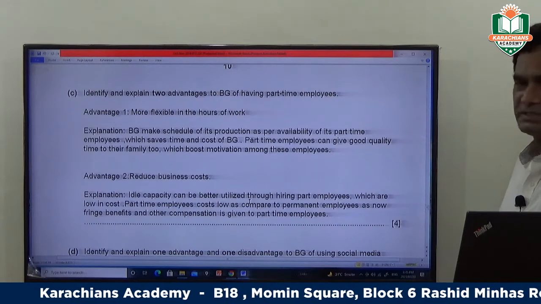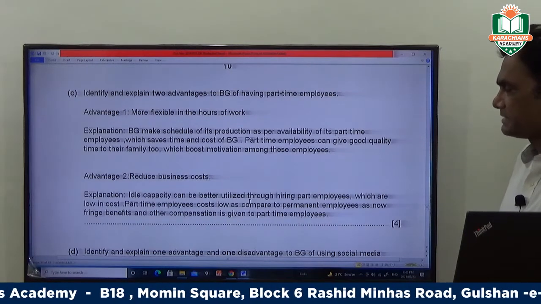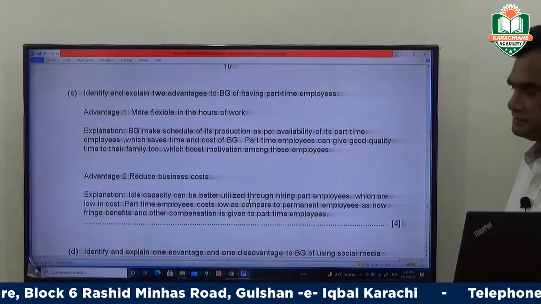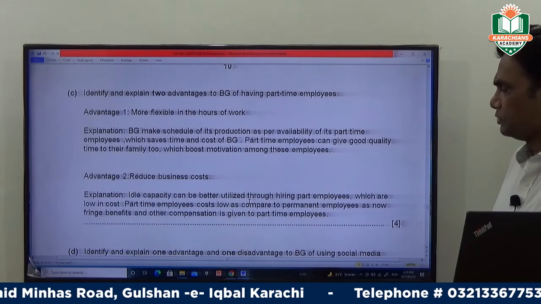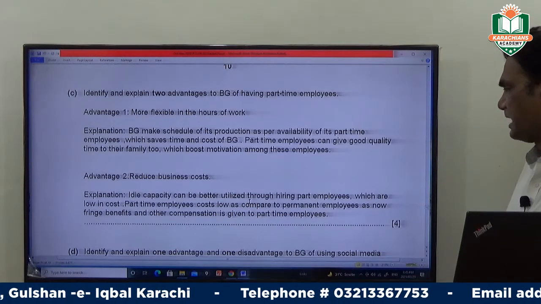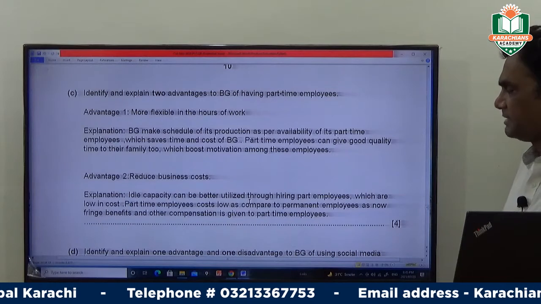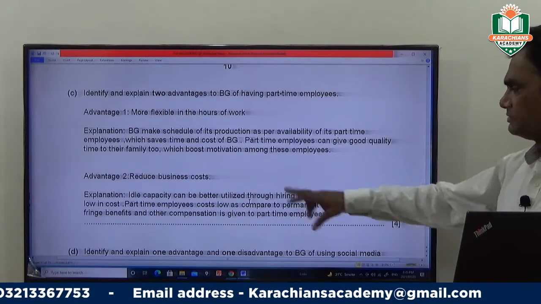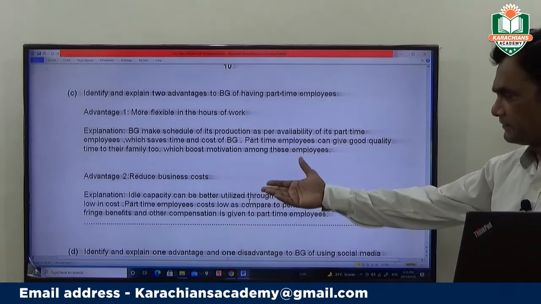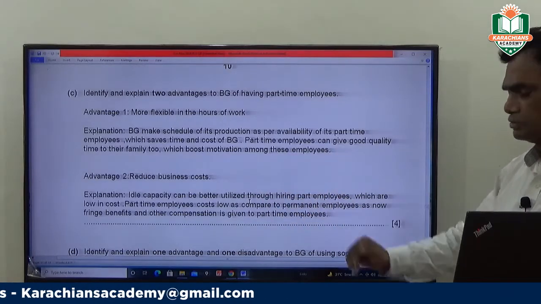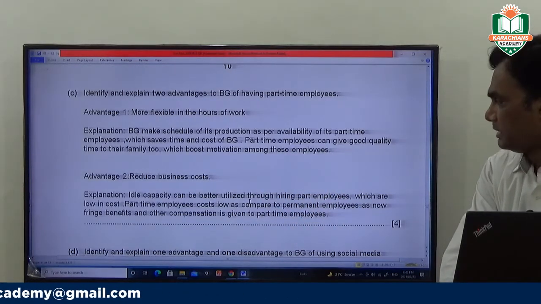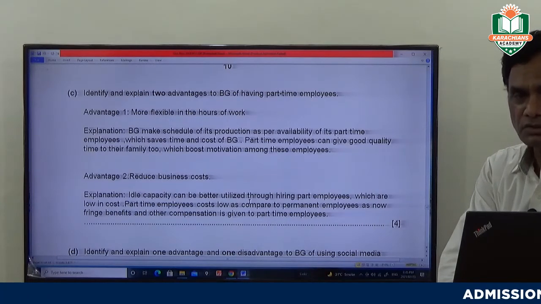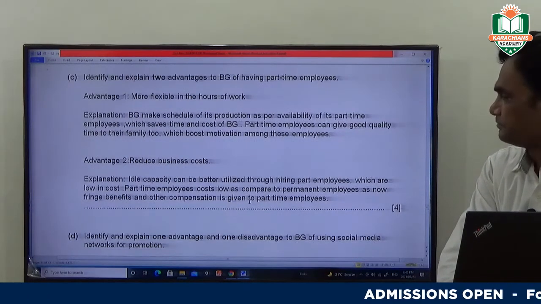Advantage: to reduce business costs. Idle capacity can be better utilized through hiring part-time employees, which are low in cost. Part-time employees cost less as compared to permanent employees, as there is no need to give fringe benefits and other compensation to the part-time employees. So it means part-time workers cost less to the business.